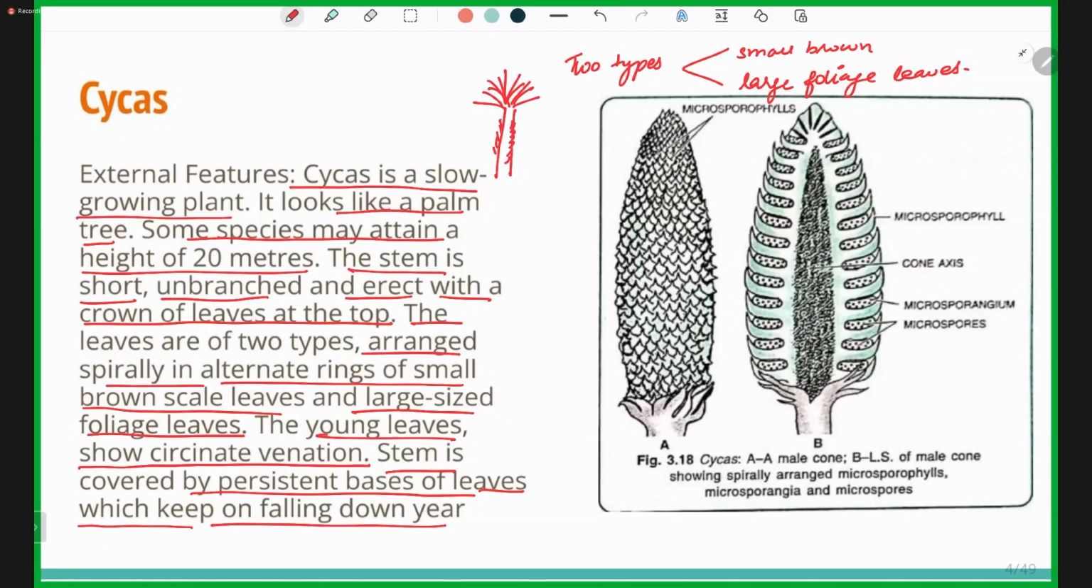In cycas, we can see that the male sporophyll and the female sporophyll, the microsporophyll and the megasporophyll, are present on different plants, on different trees.